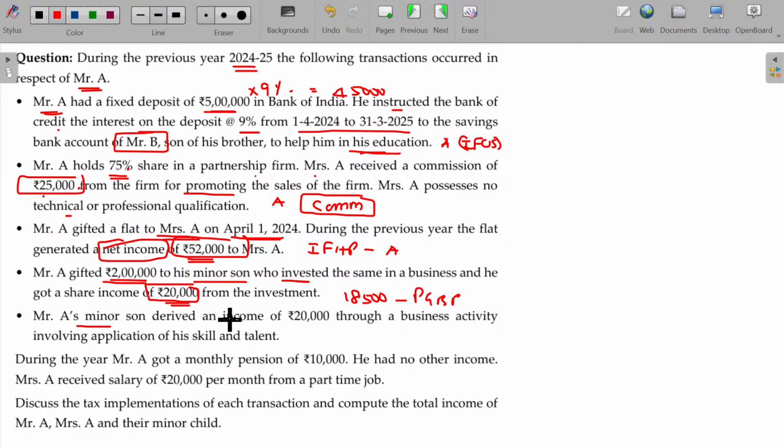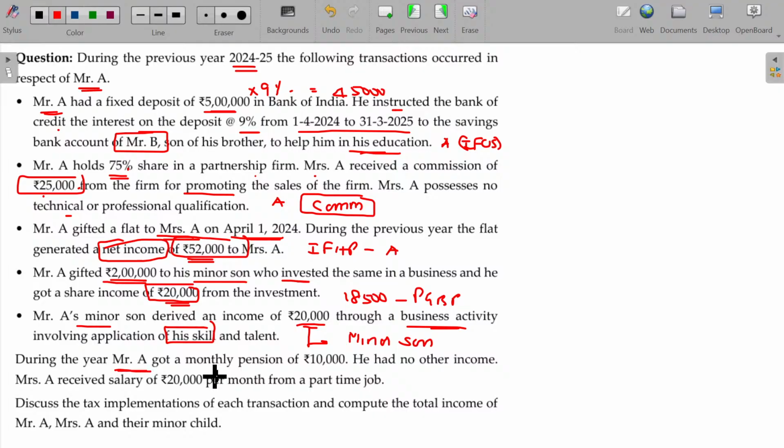And if the minor son derived an income of 20,000 rupees through business activity involving application of his skill and talent, it requires no clubbing. So it will be the income of the minor son only, no need to club.